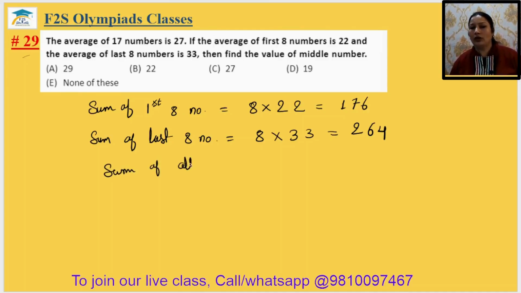Sum of all 16 numbers except the middle number will be the sum of these two. So we will get 440.